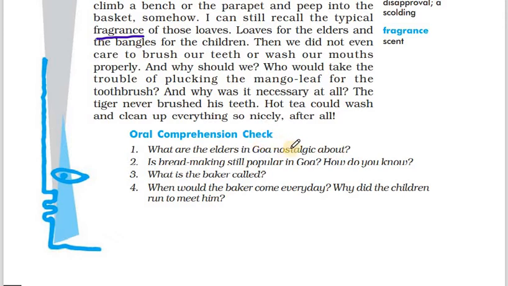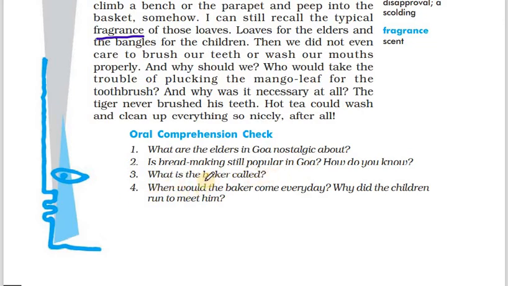They used to bake awesome breads and cakes. So they were nostalgic about the Portuguese people and their bread making skills. Is bread making still popular in Goa? How do you know? Bread making is still popular in Goa, and paders do still exist, and their breads and buns are still popular in Goa.